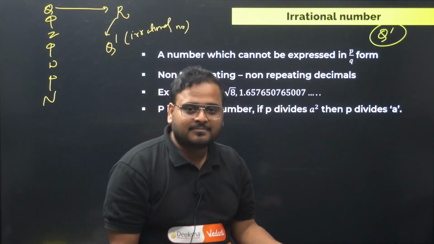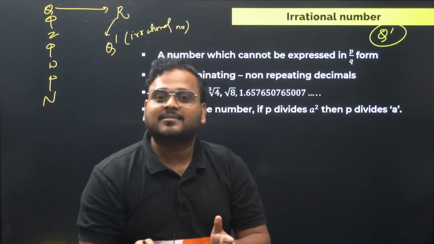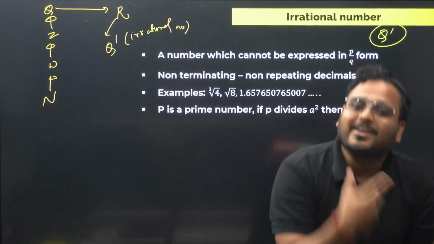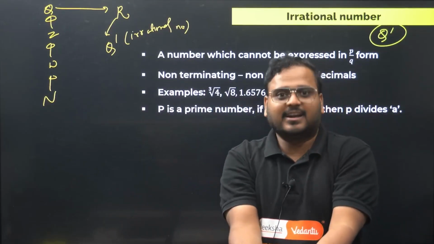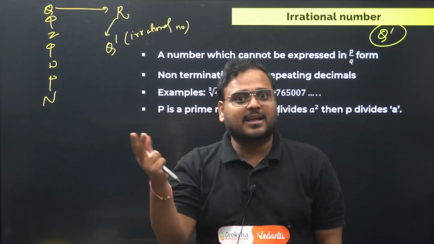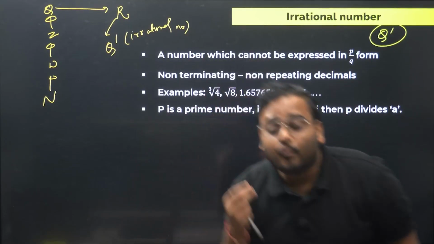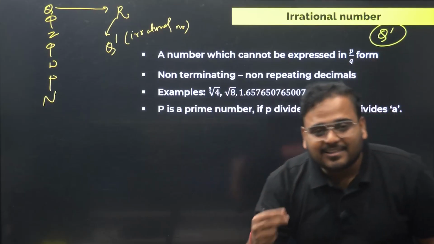Very simple. A logical person will say, whatever is not rational, sir, make it irrational. That is the correct explanation. जो rational नहीं है, वो irrational है. सही बात है. But what exactly are those irrational numbers?